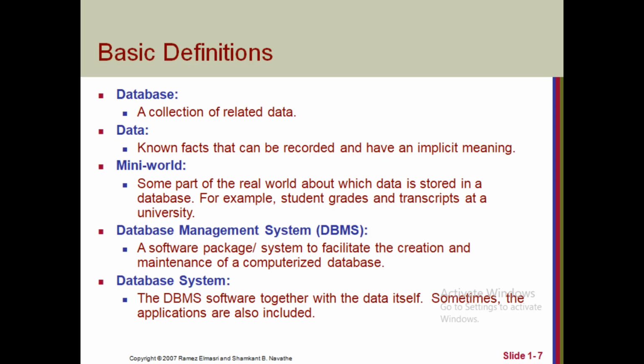Then we will go with data, right? We will see what actually data is. Data is nothing but known facts that can be recorded and have an implicit meaning, right? If I am storing marks of a student like roll number 1, and in front of that I'll be writing 25, 30, all this thing, that means it tells that okay, this is a mark scored by a particular person, right? So that is a known fact, right? Or else today's temperature, I can create a table wherein I will be storing today's date, and in front of that I'll be writing today's temperature. So that is a known fact, all these things.